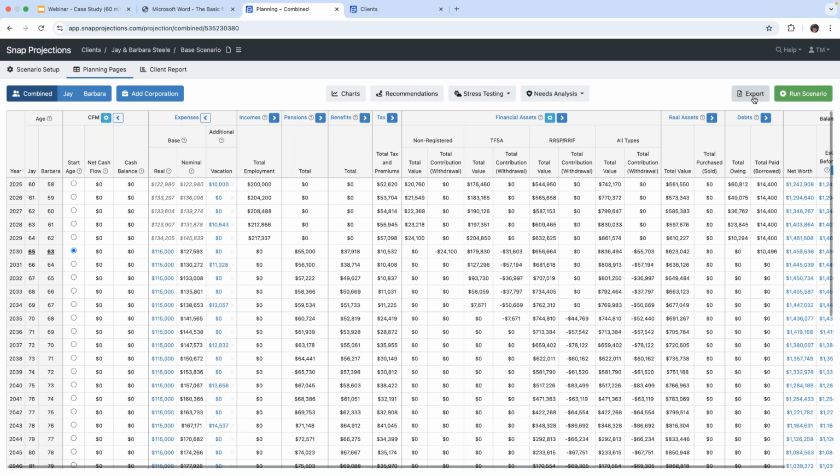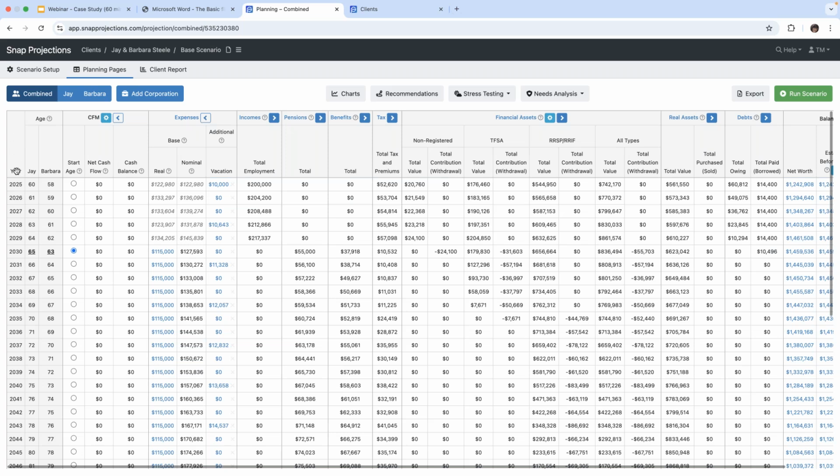Over here to the far right, we can export this planning page to Excel, and we can always run our scenario. So you'll see that anytime we make any changes to our planning pages, we will run the scenario so that it recalculates all of the data, and then we have the most current information in front of us. All right, so now what we're going to do is I'm going to give you an explanation or high-level overview of the planning page, and we're going to go from left to right to start.